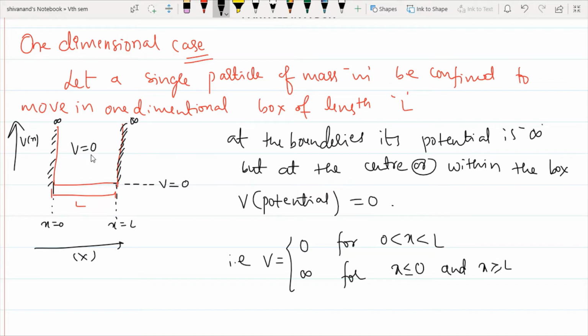Now if I leave a particle in this box, where the potentials on both sides are infinite, it will start to move. A free particle has only kinetic energy, it won't have any potential energy, as we know from the last class. So if I leave that free particle in this box, it will oscillate within this box. But how it oscillates, what the behavior of that particle is, and how the energy will be possessed by that particle within this box, we are going to study in this case.